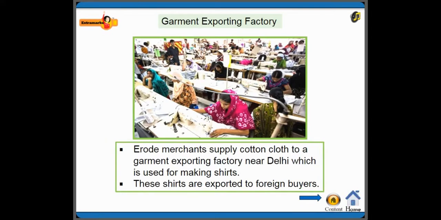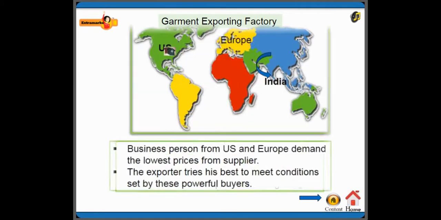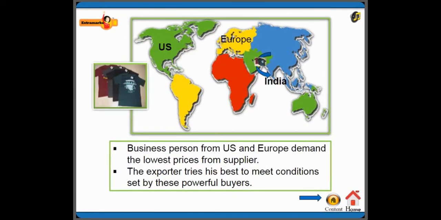Let's see the garment exporting factories. Erode merchants supply cotton cloth to garment exporting factories near Delhi, which is used for making shirts. These shirts are exported to foreign buyers, and see here, in the US, Europe and India. So from India it will be exported to Europe and the US.